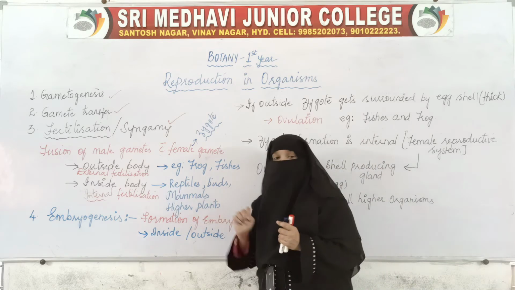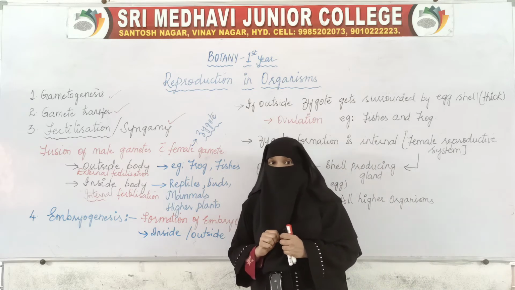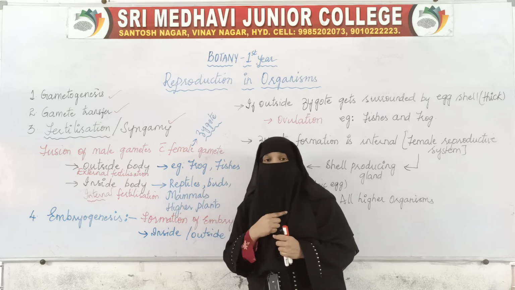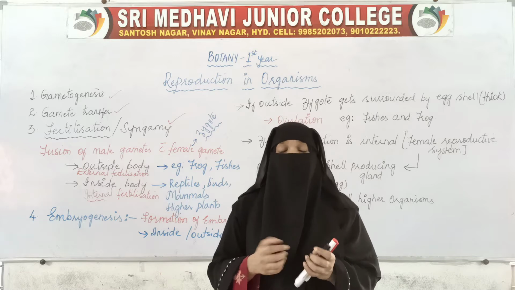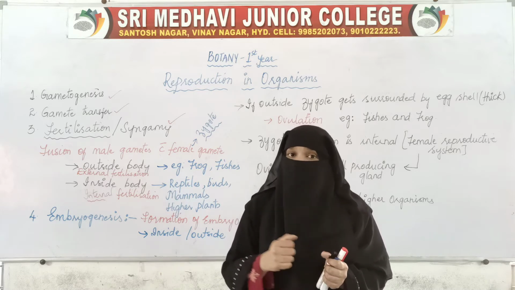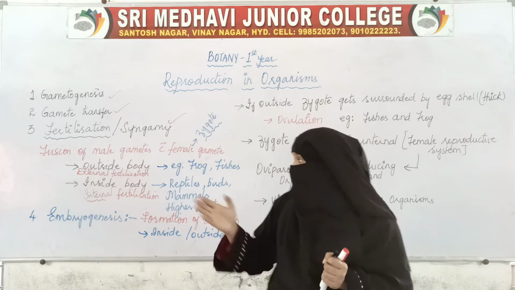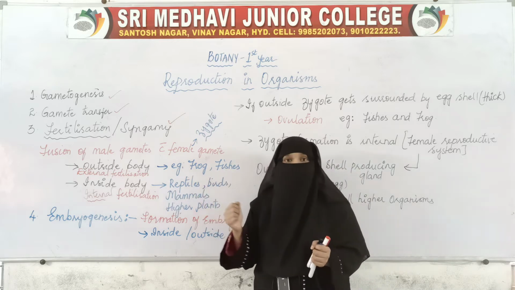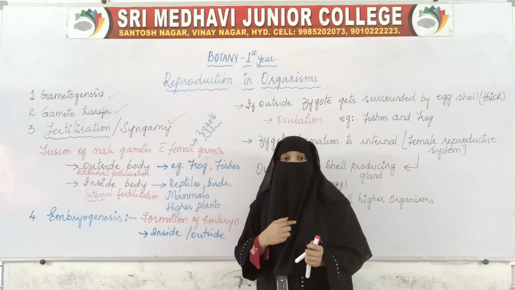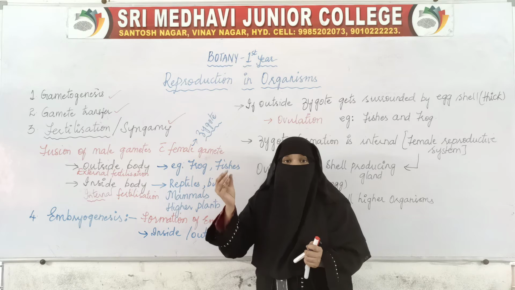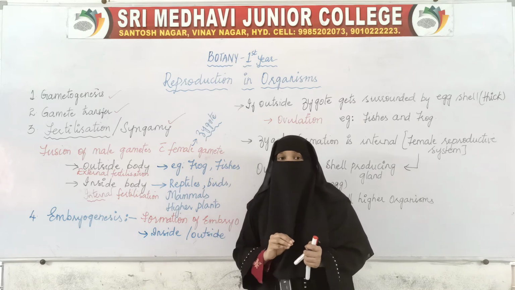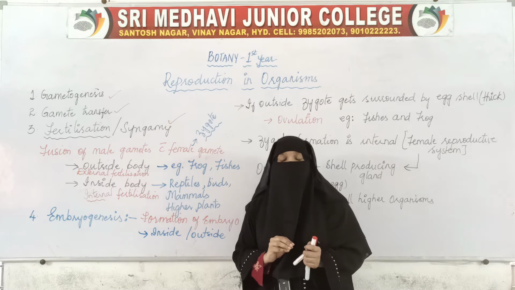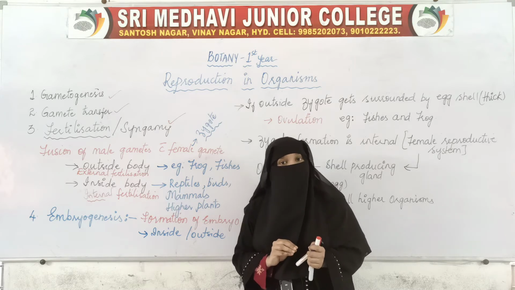Higher plants also show internal fertilization. How in plants? In mammals, for example human beings, males deposit the male gametes inside the bodies of the female through a process called copulation.